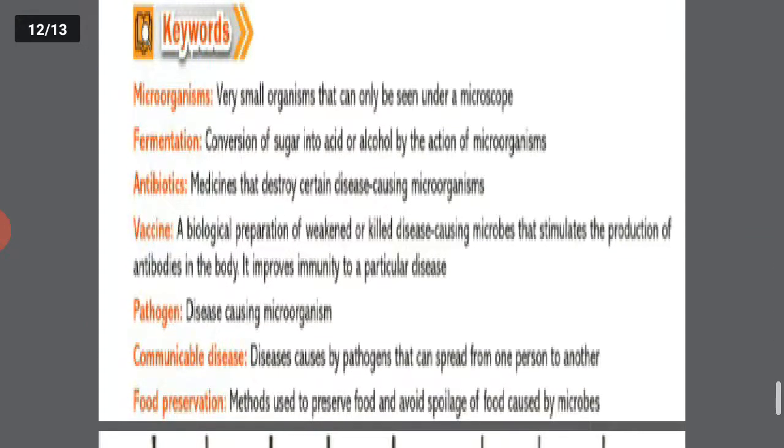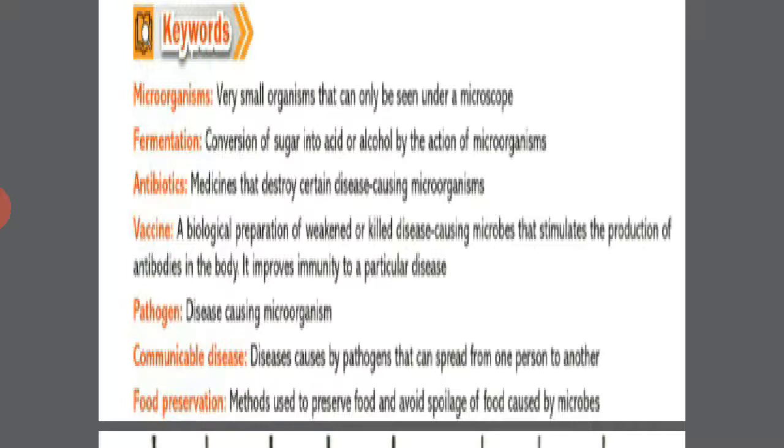So keywords are there. Microorganism: a very small organism that can be seen only under a microscope. Fermentation: conversion of sugar into acids or alcohol by the action of microorganisms. Antibiotics: medicines that can destroy certain disease causing microorganisms.